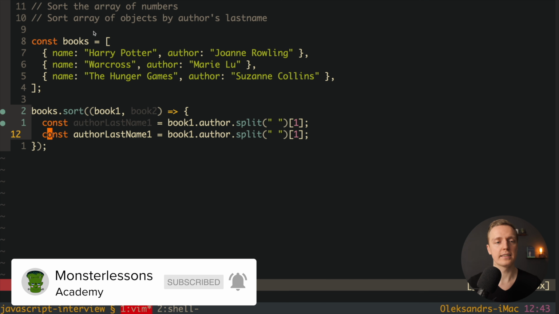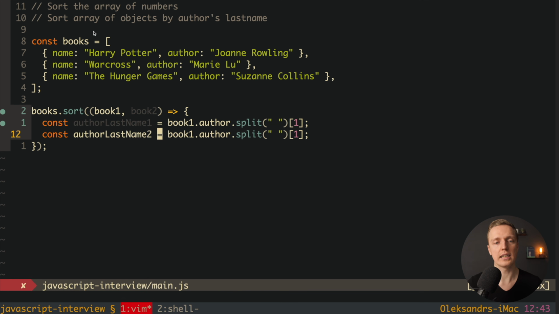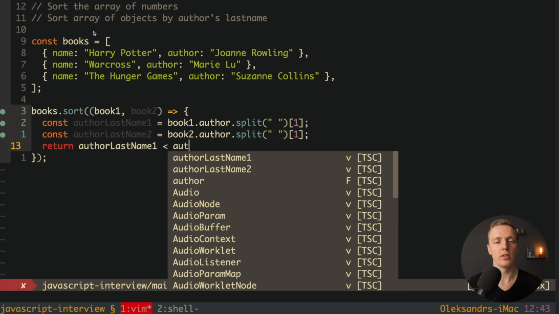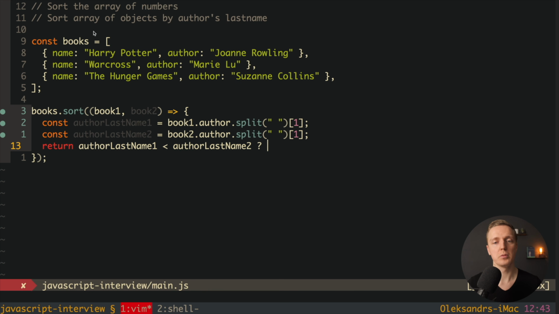Now I will copy paste this line, and here we have author last name 2, and here is book 2. And now after this we can compare these two strings. This is why here we can write author last name 1 smaller than author last name 2, then we want to return -1, in other case we will return 1. And actually, as you can see here, we must use -1 and 1 because it's not numbers. We can't really subtract strings.